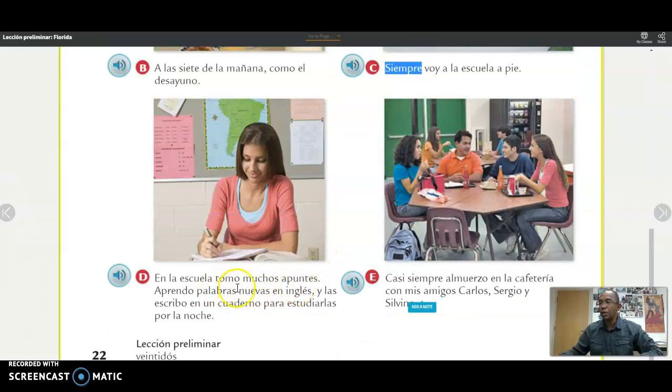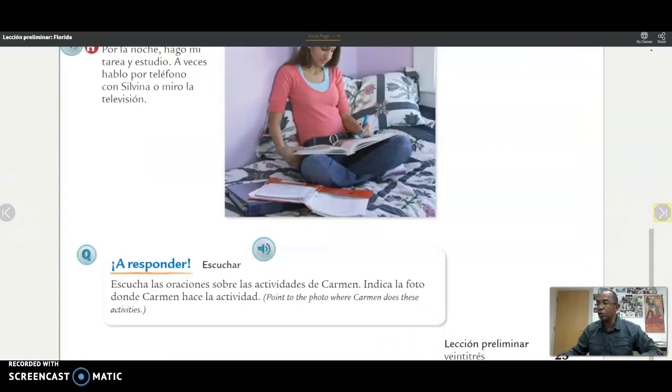En la escuela tomo muchos apuntes. In school, I take a lot of notes. Aprendo, I learn. Palabras nuevas en inglés. New words in English. Y las escribo en un cuaderno para estudiarlas por la noche. And I write them down in a notebook so I can study them at night. Casi siempre almuerzo en la cafetería. Casi means almost. Siempre, always. Almost always I eat lunch in the cafeteria con mis amigos, with my friends. Carlos, Sergio, y Silvina.